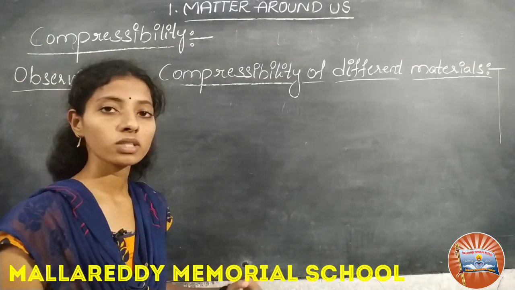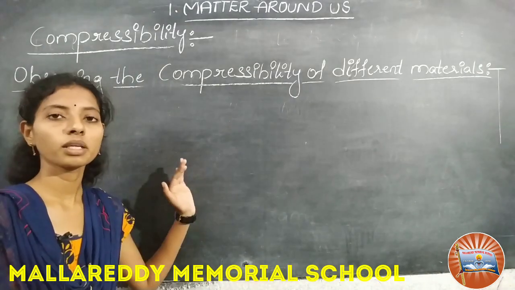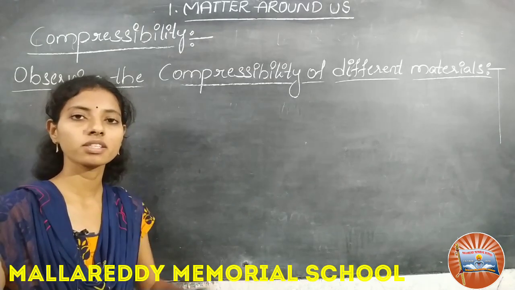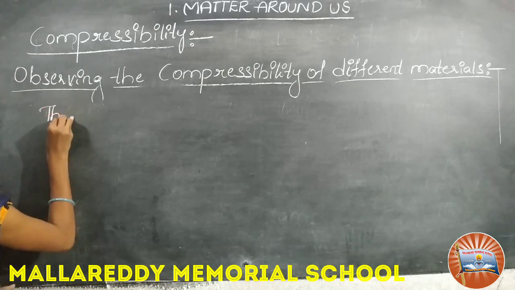The next topic is compressibility. Compressibility is the capacity of something to be reduced in size by pressure.